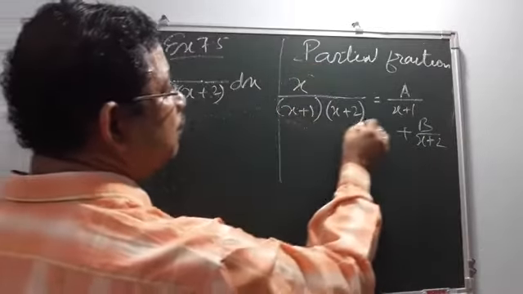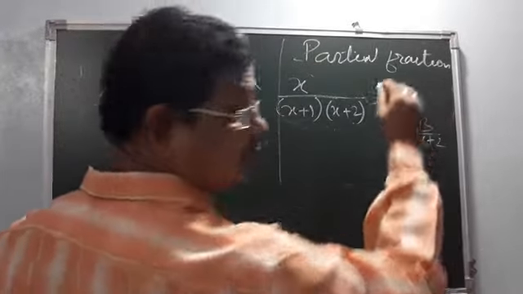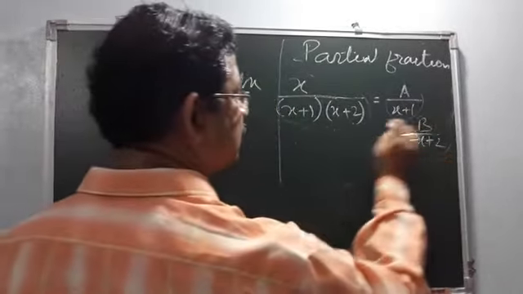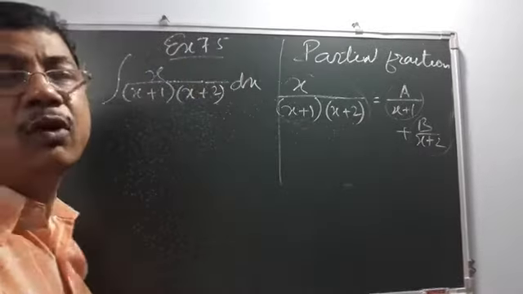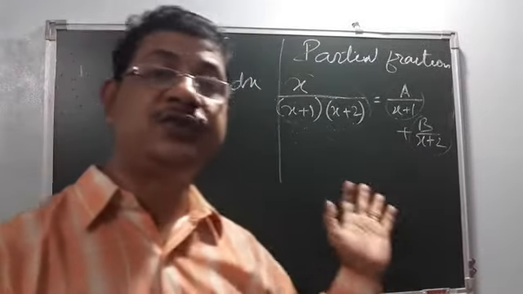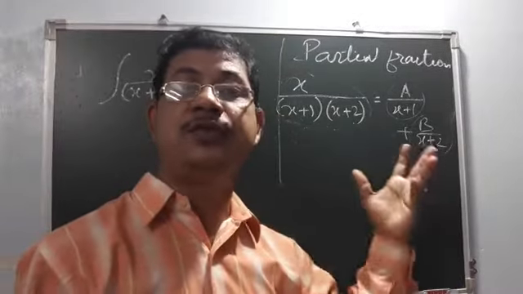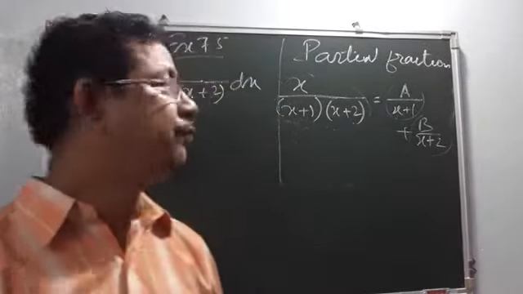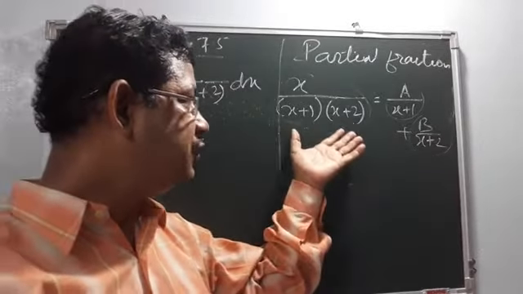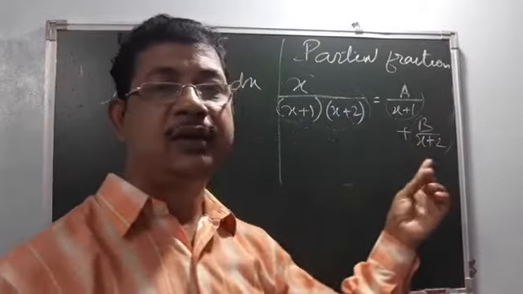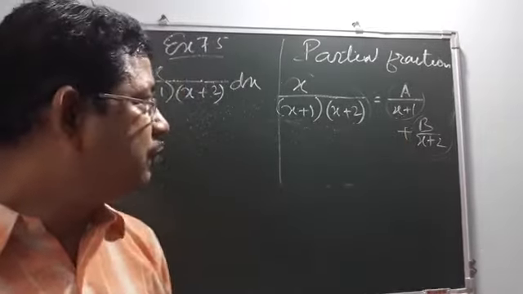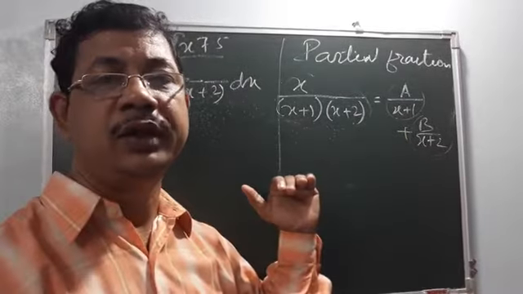If I can write this as A by (x plus 1) plus B by (x plus 2), this breaking is called partial fraction. This is the main thing in this solving. That's why the name is partial fraction. Now without knowing the values of A and B, our work is incomplete.